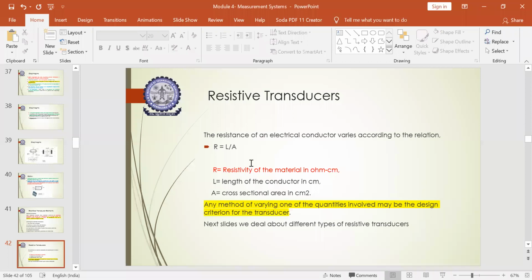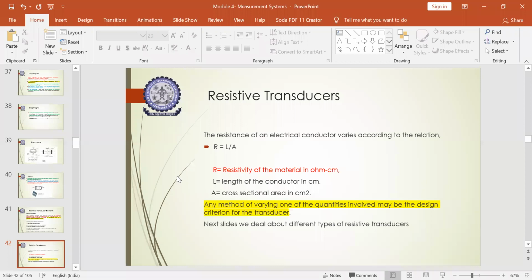So with the help of this equation we can find out the resistivity or the resistance induced for the flow of current through a conductive material per cross section of the given unit area. So this is about the concept of resistive transducers.